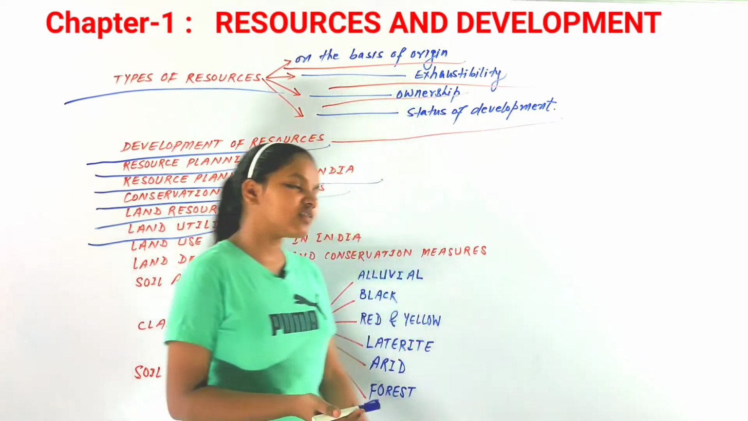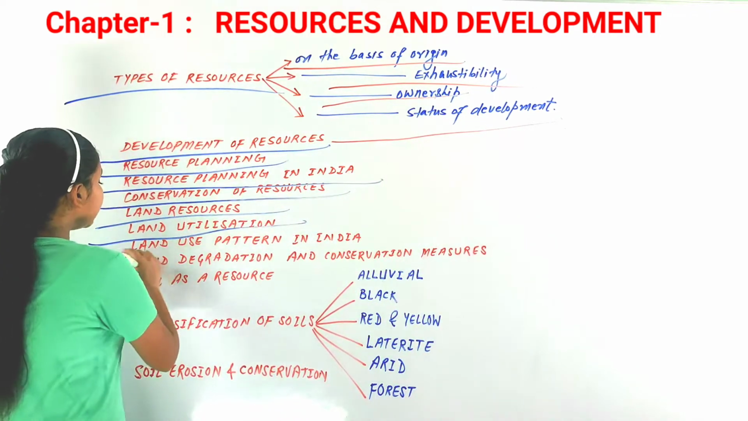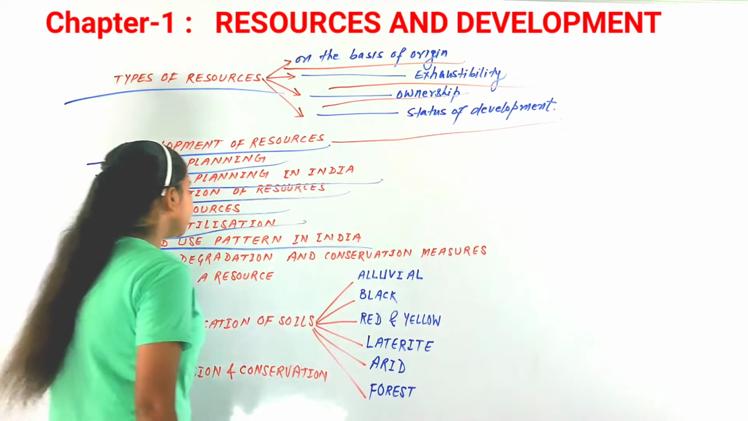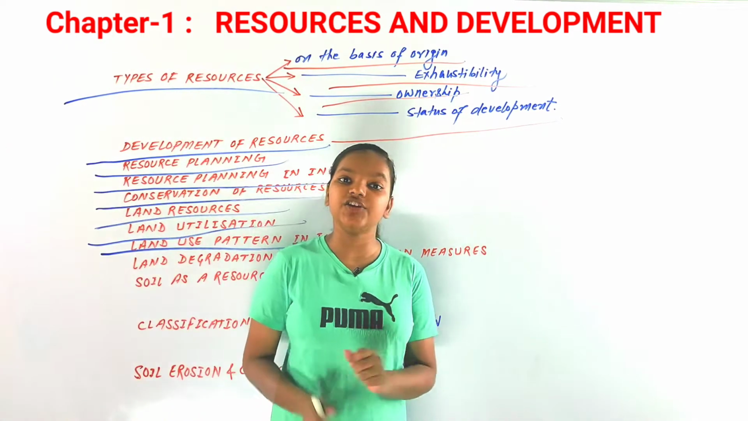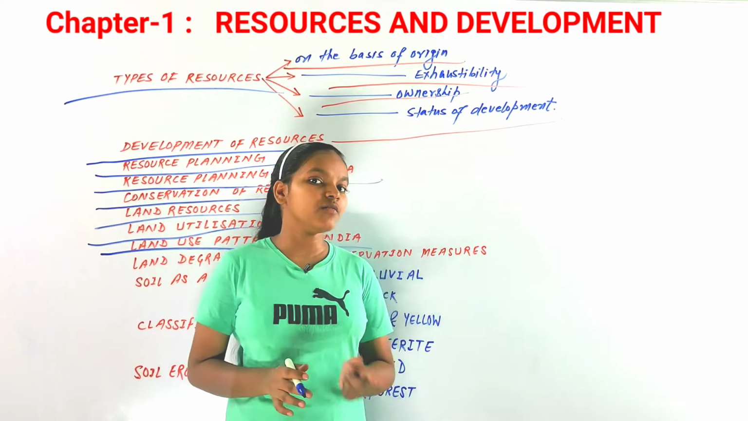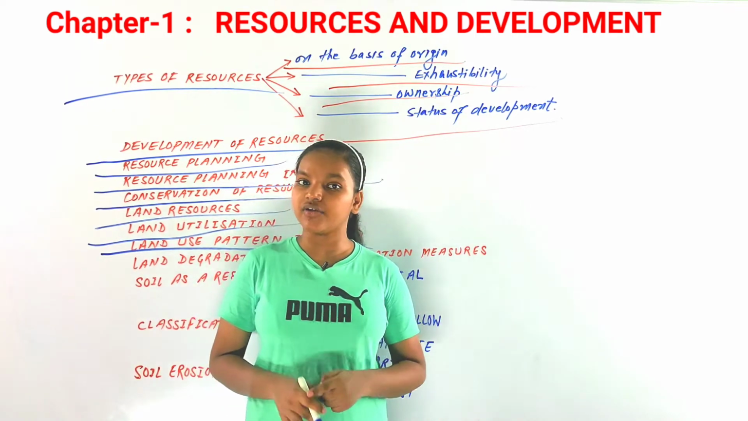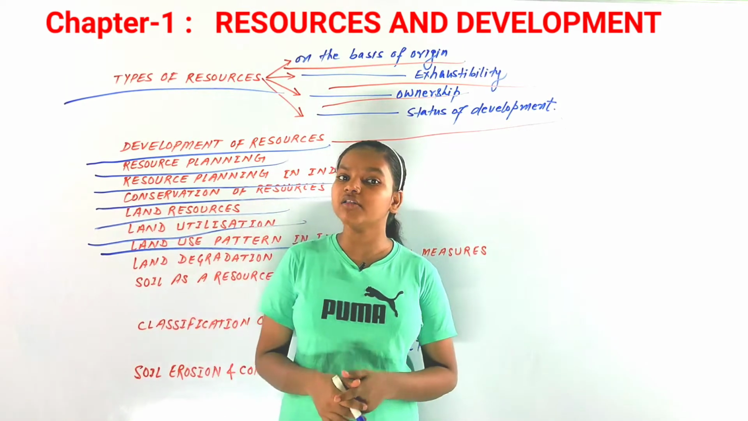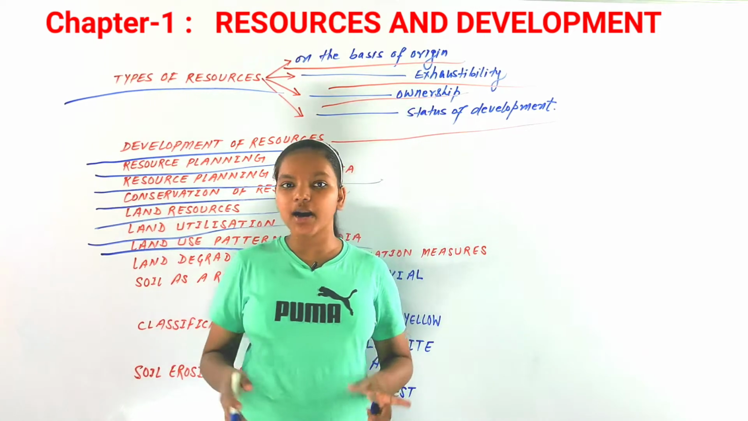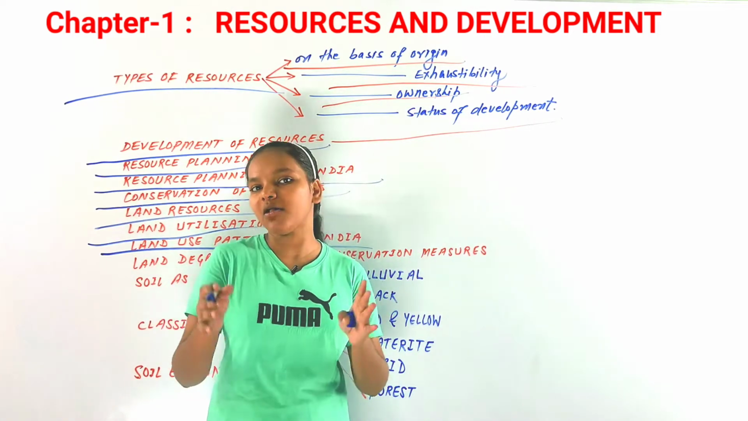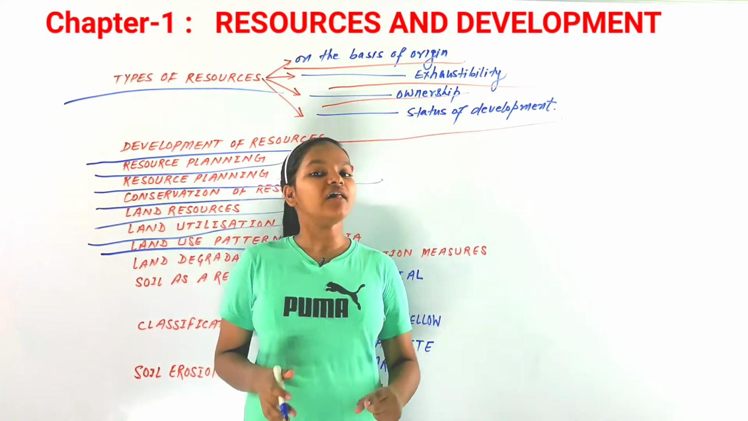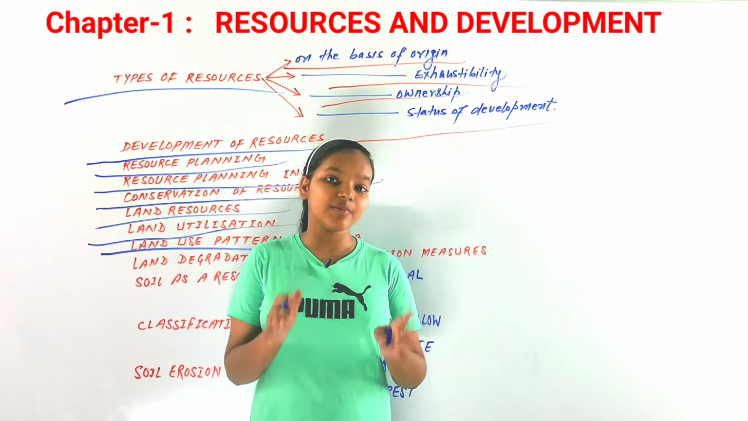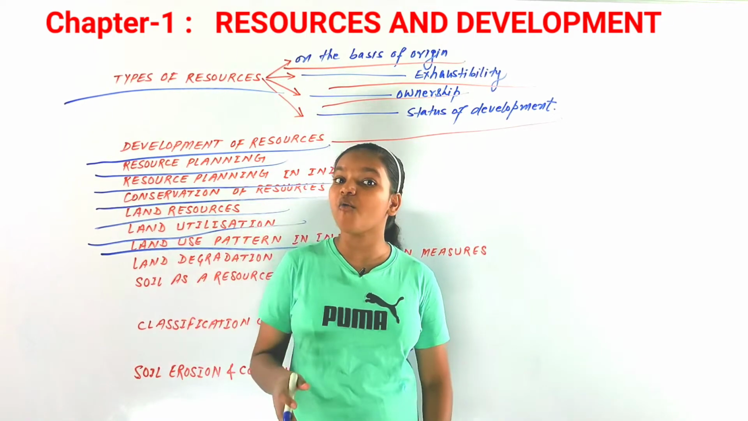After that, let's discuss the land use pattern in India. What is the pattern of land use in our country? There is no equal pattern, no equal proportion, in all the states of our country. We can only survey 93% of all the land area of our country.